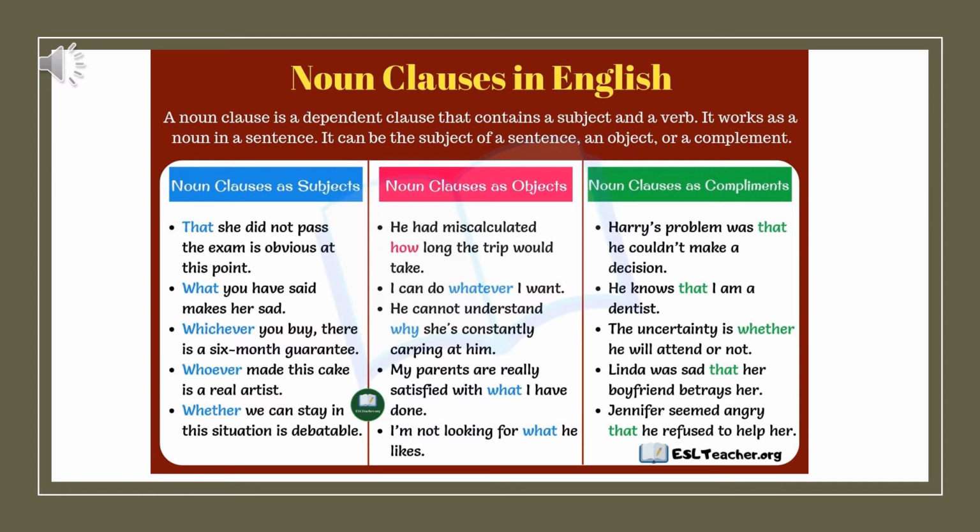So we will explain this a little bit deeper, but look at the examples that we have here and try to understand how we can use the noun clauses. Prepare your doubts and write them in your notes.